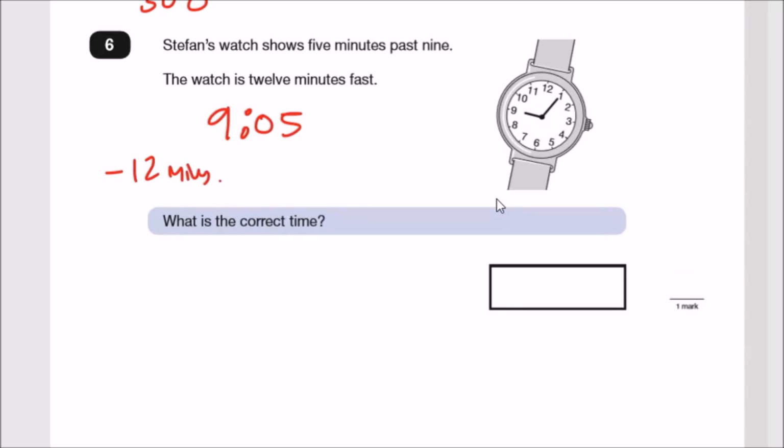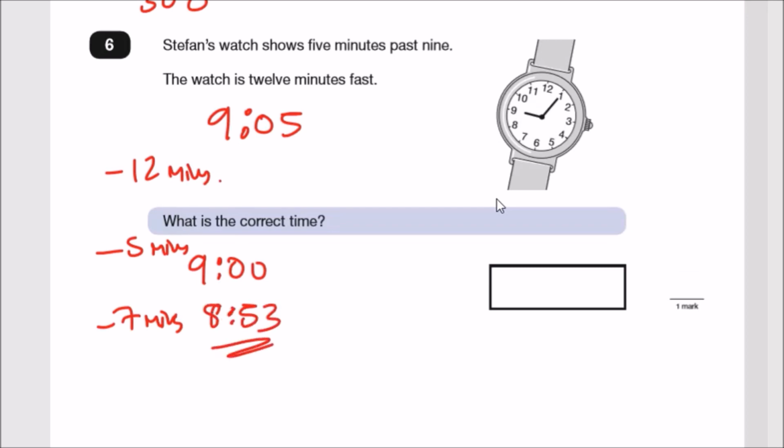So let's partition it. Firstly, let's go back by 5 minutes, so we're going to have now 9 o'clock. So we went back 5 minutes, so now we've got 7 minutes left to go back. So minus 7 more minutes. And remember, it always starts at 60, so it's going to be 8. So it'll be 60 minus 7, which will be 53. So 8:53 should be the correct time. Right, let's go.